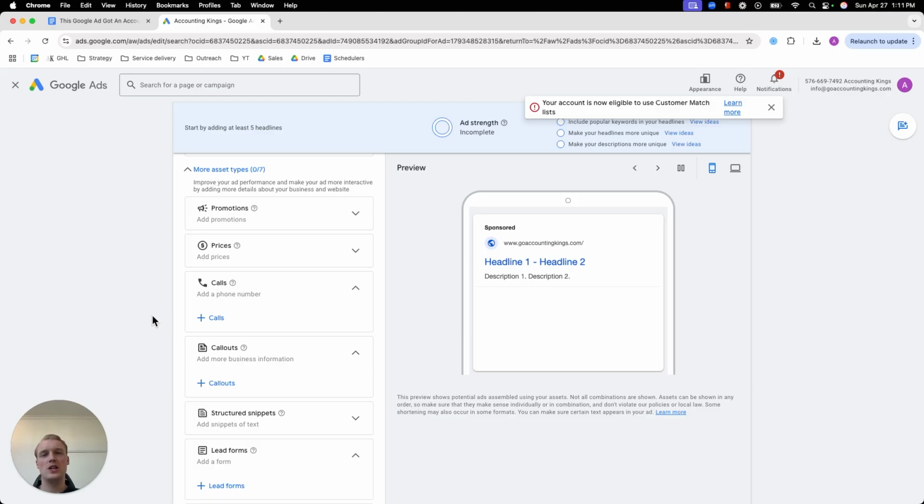Now with calls, this is really straightforward. You just want to fill in the phone number that you know for sure you can actually pick up. The last thing you want is to have your call extension over here, your ad asset for the calls, with your phone number on there and you never pick up the calls. So in the ideal situation, you have an assistant that is taking the calls. Or of course, you will be able to take the phone calls yourself. Now, if you don't want to work 24/7, of course, I assume you don't, then only run the ads when you know that you are able to take the calls.